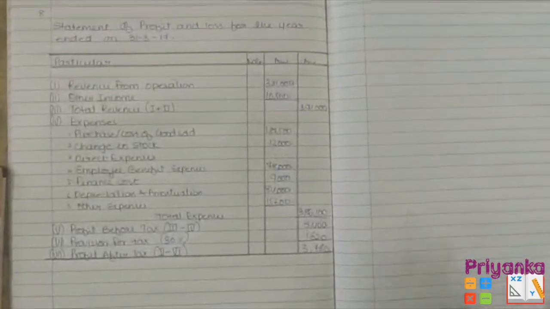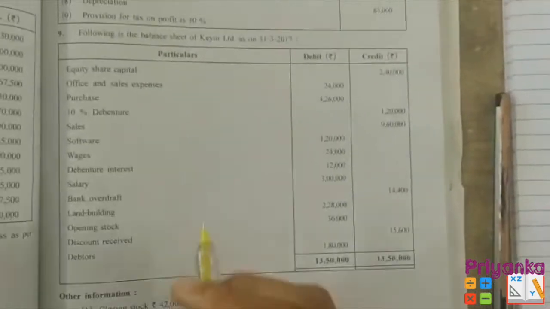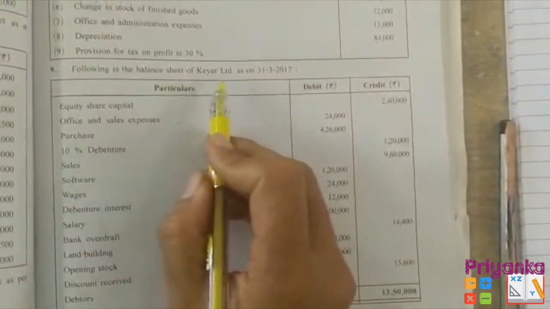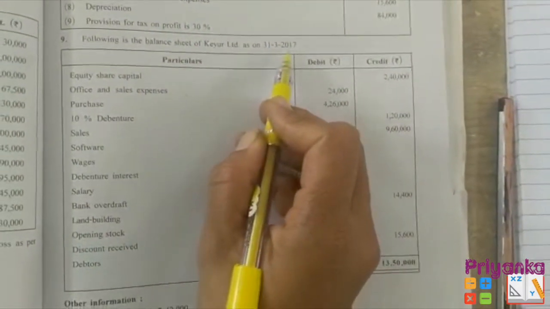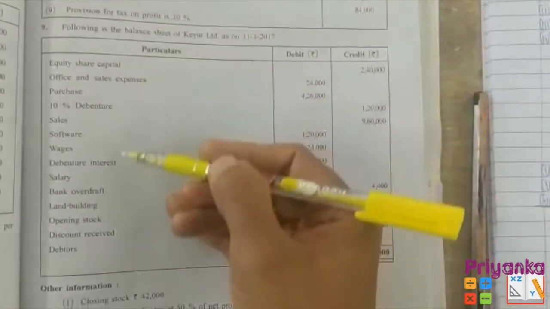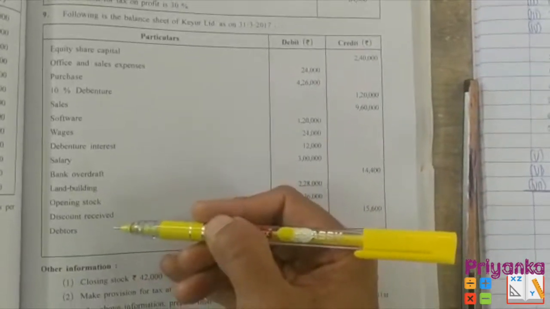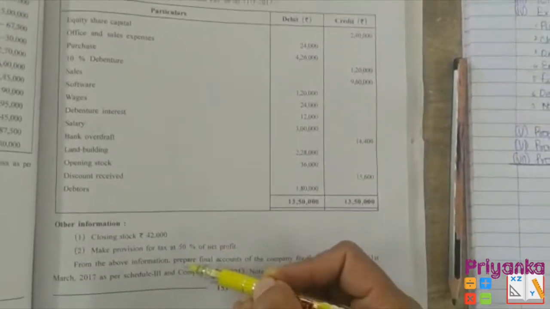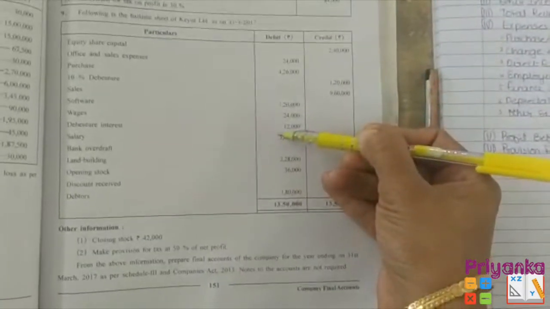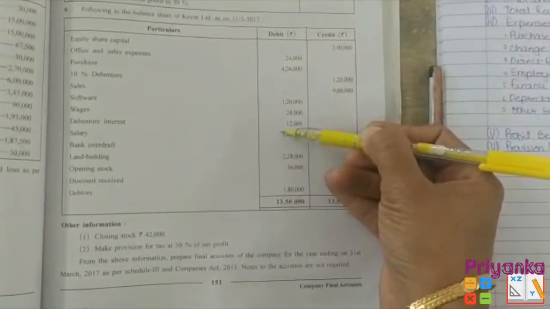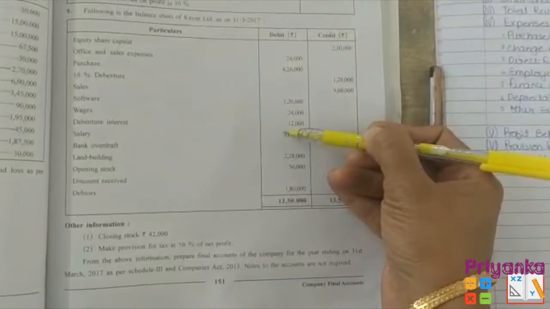It is as simple. Next, the ninth one. Now the following is the balance sheet of KU Limited as on 31st March 2017. Here they have given everything mixed, with profit and loss and the balance sheet asset and liability side, and the adjustments. This kind of question is going to come in your section F, second question, which carries 11 marks. Now here we start with question number 9.